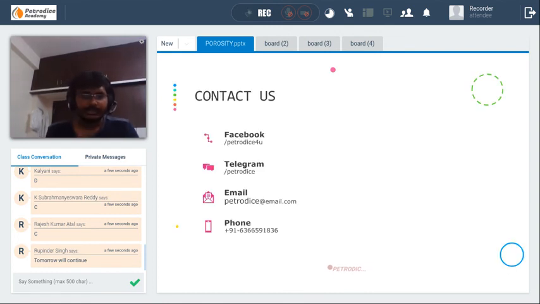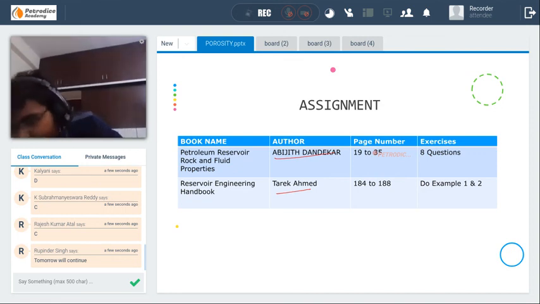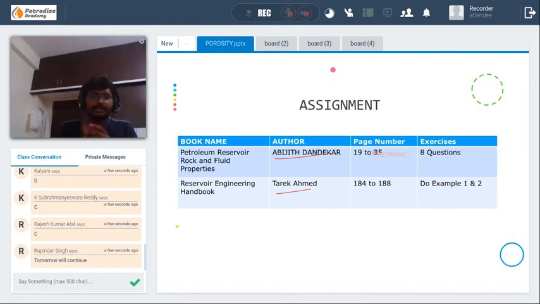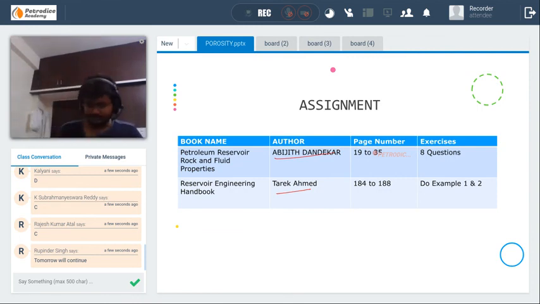Okay. I want every student to go to this book, the book by Abhijit Dandekar and Tarek Ahmed. Note these page numbers and complete this. Try to complete this one from Abhijit Dandekar, 1935. These are actually page numbers of the book. If you don't have the PDF, you can ask me via WhatsApp, and I will send it to you.